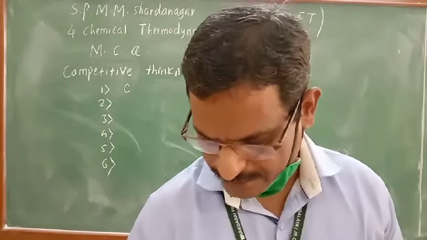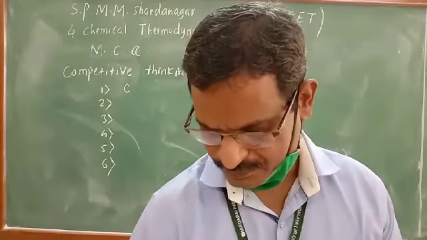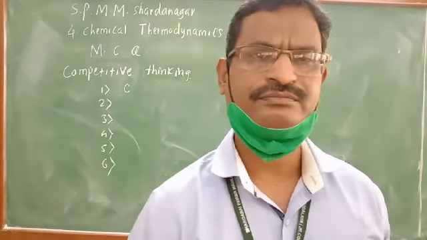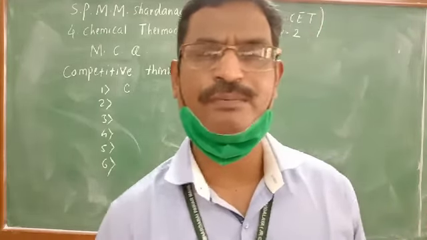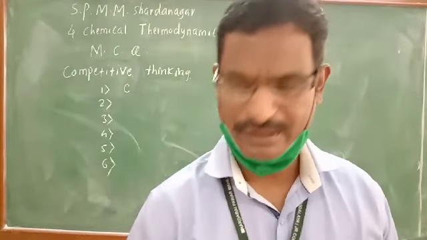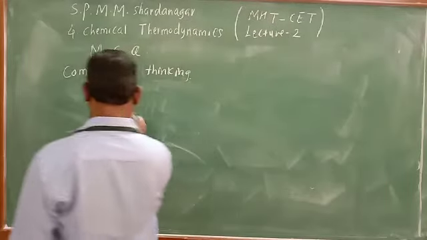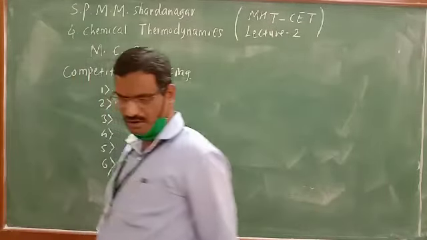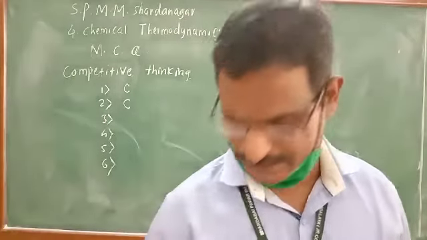Second, a well-stoppered thermos flask contains some ice cubes. This thermos flask containing the matter is an example of which type of system? Isolated system, because that is thermally isolated, insulated. It is option C here also. So for question number 1 as well as question number 2, option C is correct.